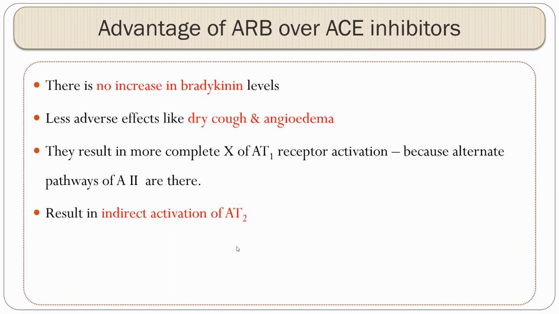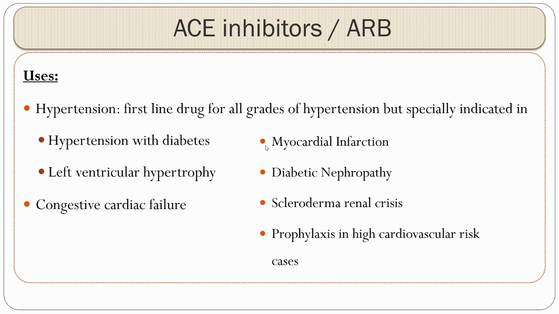So what are the advantages of ARBs? Majorly, there is no increase in bradykinin, so very less tendency to develop dry cough and angioedema. And they result in more complete inhibition of AT1. So even with alternate pathways of angiotensin 2 production, when the AT1 receptor is blocked, the action is completely stopped.